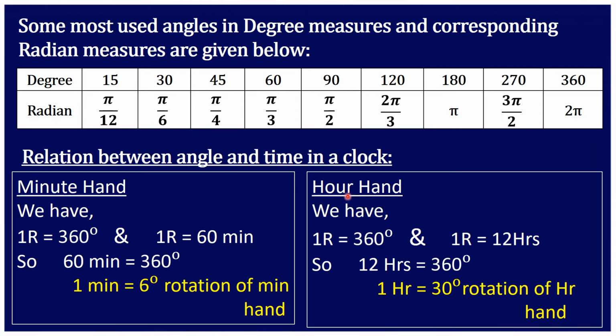And we will consider the hour hand. One rotation of the hour hand is equal to 360 degrees, and one rotation in time is equal to 12 hours. So 12 hours is equal to 360 degrees. So 1 hour is equal to 30 degrees, by dividing 360 by 12 hours. So that is the rotation to complete 1 hour.